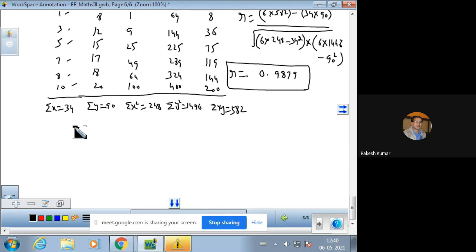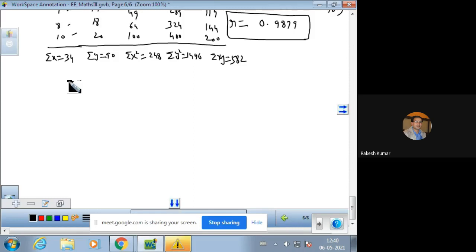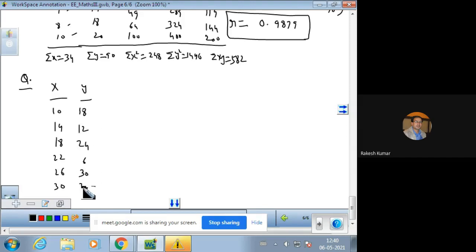We can use the change of origin and change of scale method. So let us do the question by using the change of origin and change of scale. Find the coefficient of correlation from the following data. X, Y are given, and the values are 10, 14, 18, 22, 26, 30, and 18, 12, 24, 6, 30, and 36. What is the meaning of change of scale and change of origin?